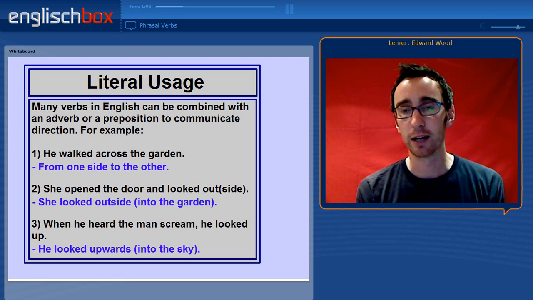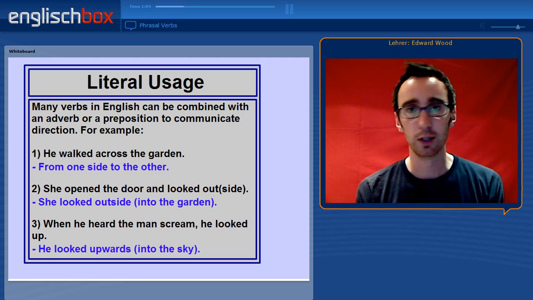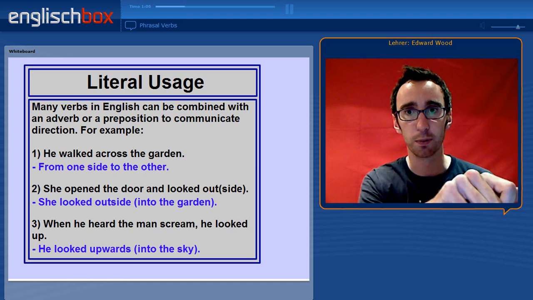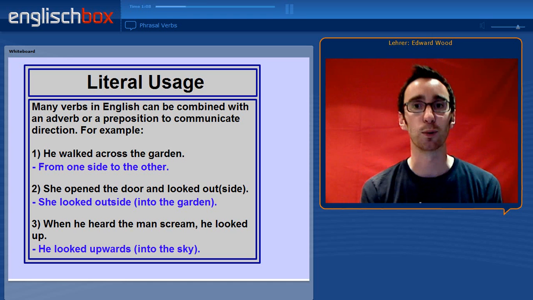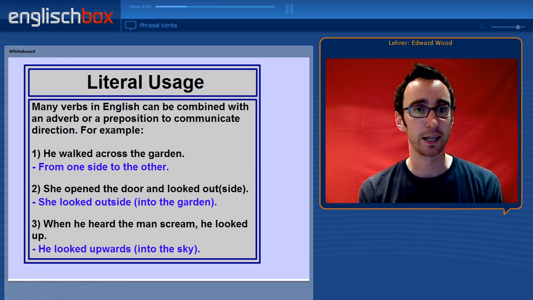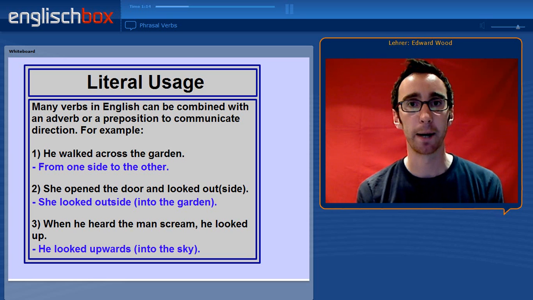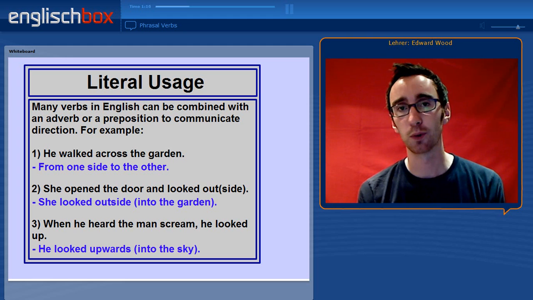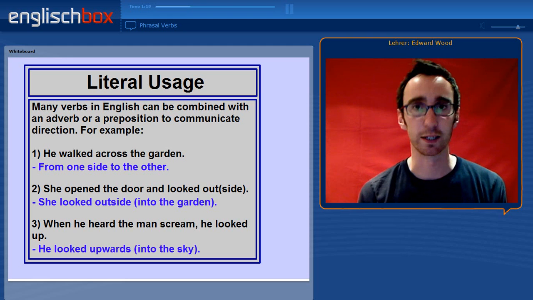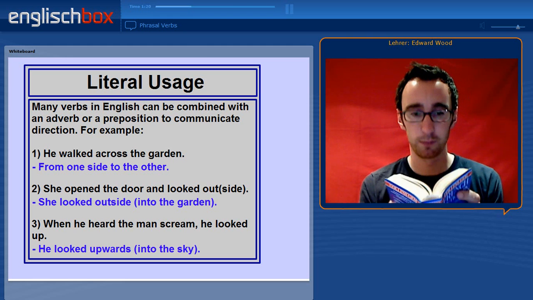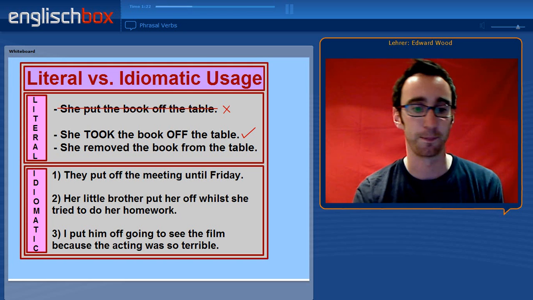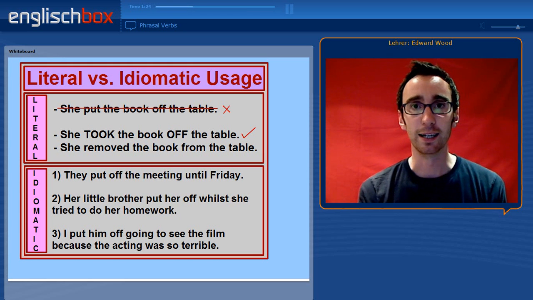She opened the door and looked out. So she looked outside. And finally, when he heard the man scream, he looked up. So he looked upwards or into the sky. Another example would be to look in a book, for example. So that's the literal usage.